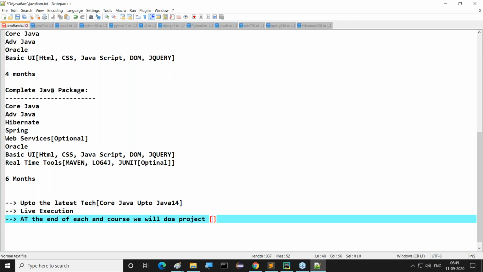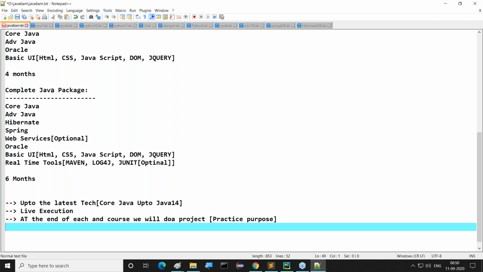We will do a project, just for the sake of practice purpose only. Not for the sake of keeping in our resume. That is different. If you want to show some experience and project lessons, it is not useful for that. It is just for practice, that means whatever you learn in our courses, on the basis of that we have to go for it. So, practice purpose only. This is one thing.